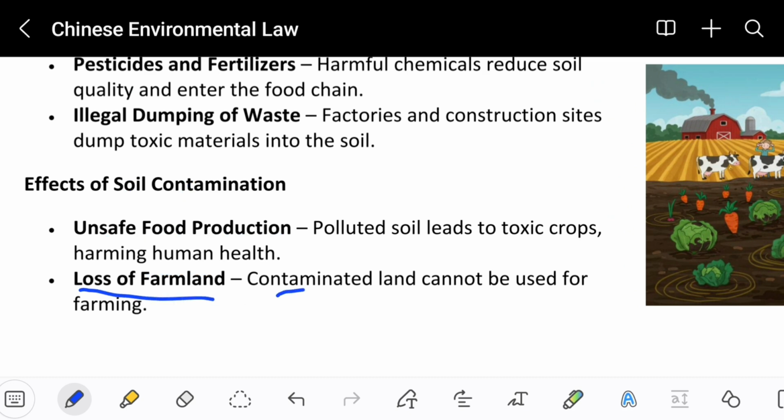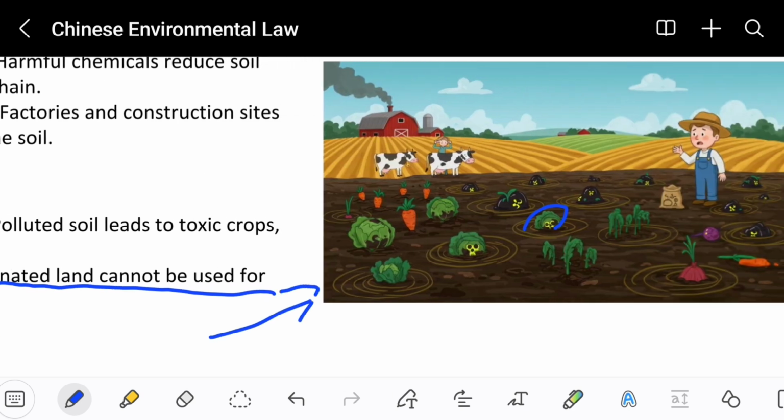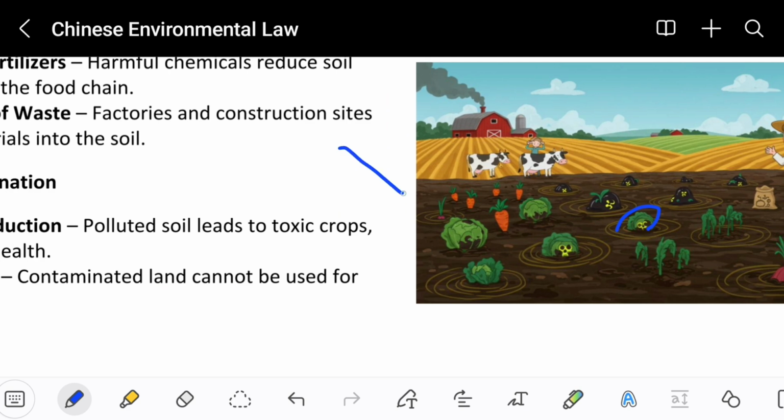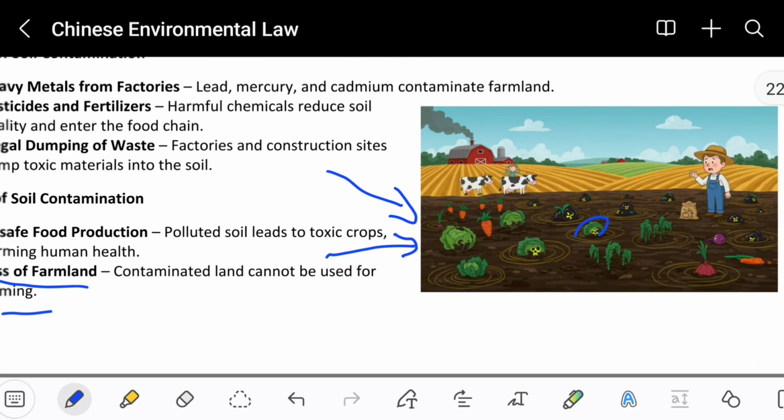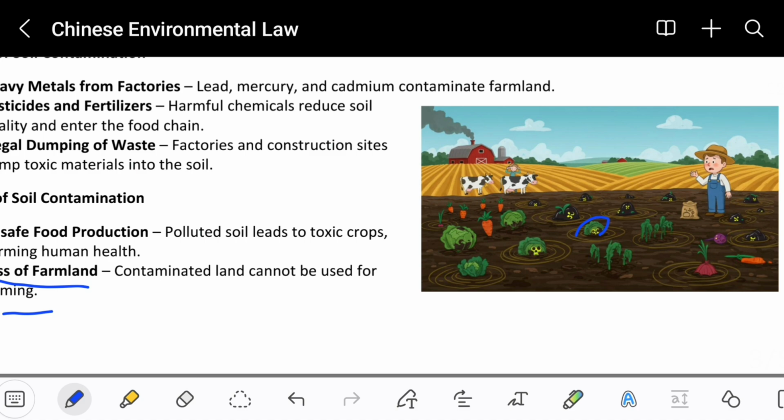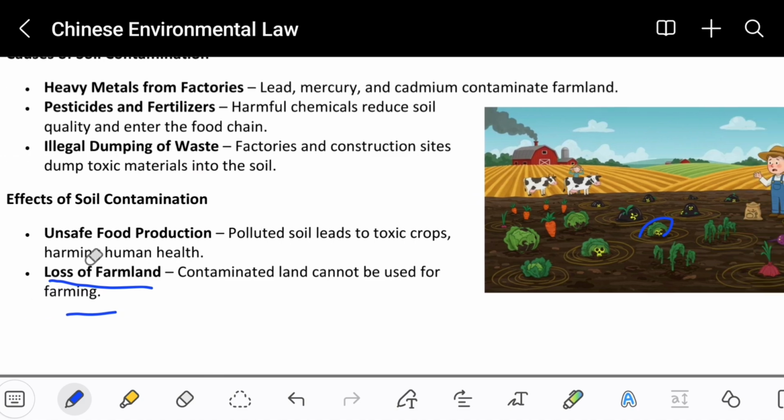Loss of farmland. Contaminated land cannot be used for farmland. So basically, such land that contains toxic soil cannot be used for farming, because even if a farmer wants to use it, the land will not grow crops because it contains toxic chemicals. But if they do produce crops, those crops will be really dangerous for our health, because those vegetables will not be edible for a human body. Even if a human eats it, that human being might die or may suffer from dangerous diseases.